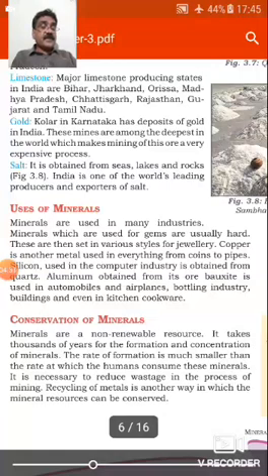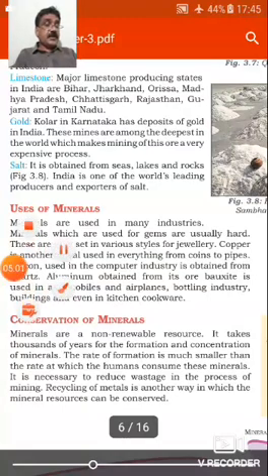Uses of minerals. Minerals are used in many industries. Minerals which are used for gems are usually hard. These are then set in various styles for jewelry. Copper is another metal used in everything from coins to pipes. Silicon used in the computer industry is obtained from quartz. Aluminium is obtained from its ore, bauxite, and is used in automobiles and airplanes, bottling industries, building and even in kitchen cookware.